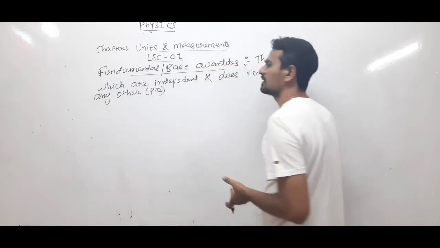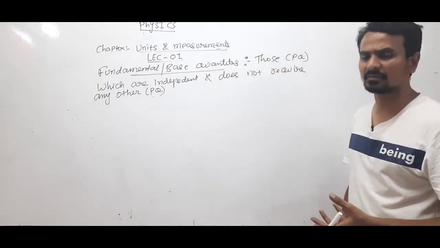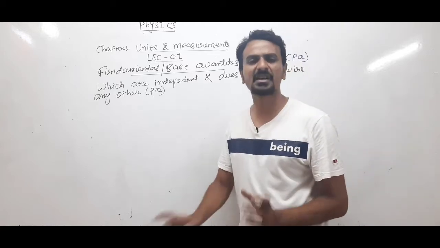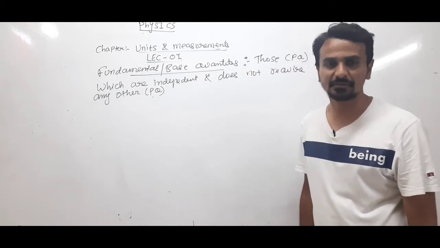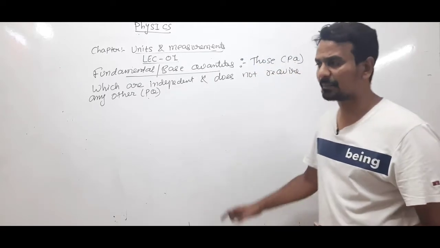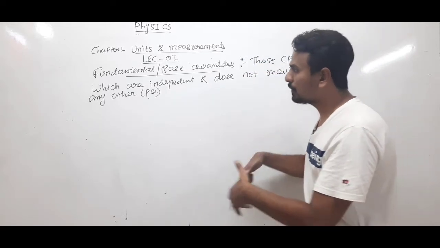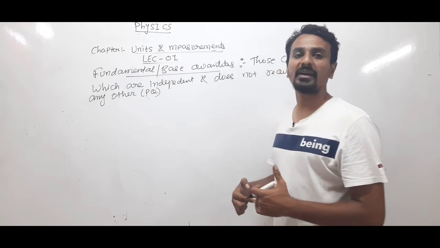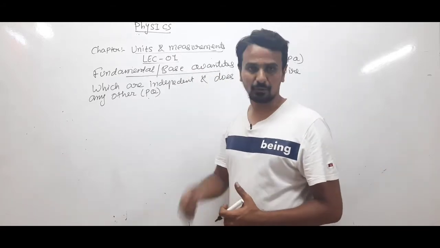It simply means these 7 quantities are basic quantities which are independent of other physical quantities. Clear? That means you don't require other physical quantities in order to define these 7 physical quantities.